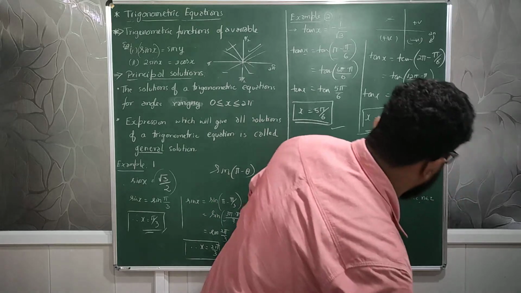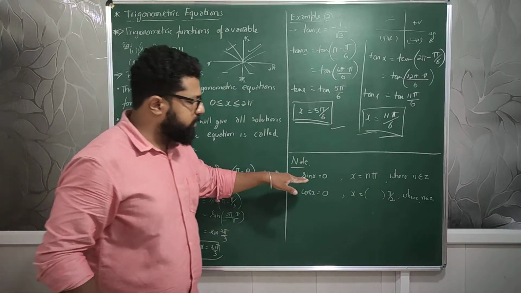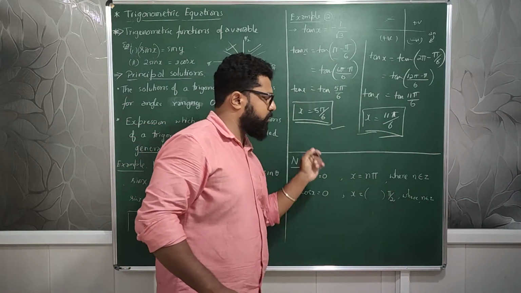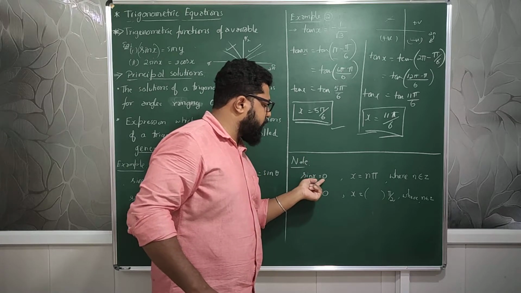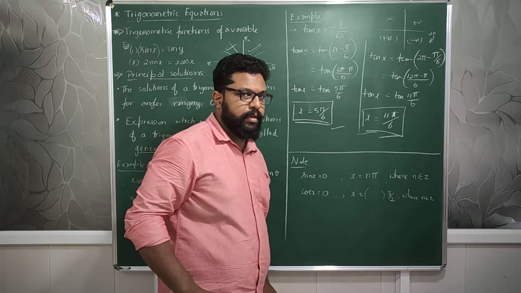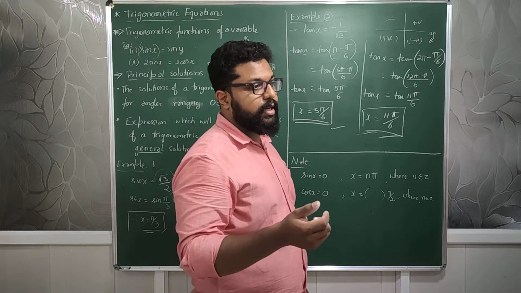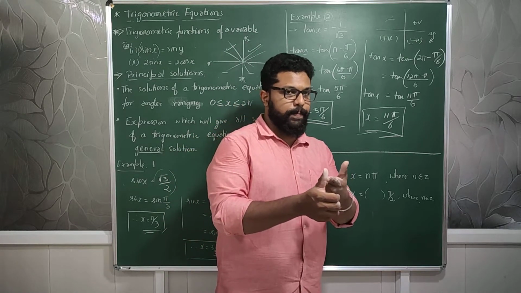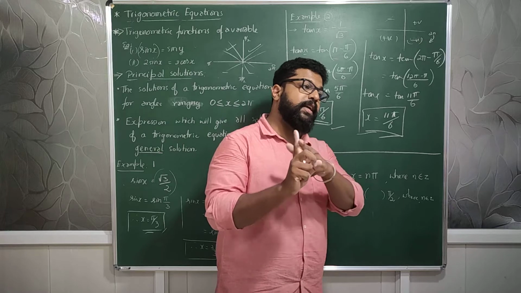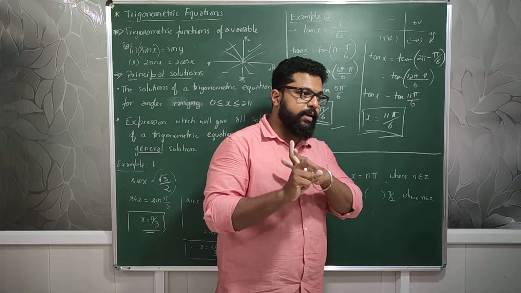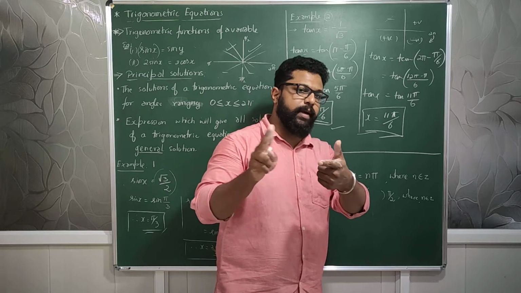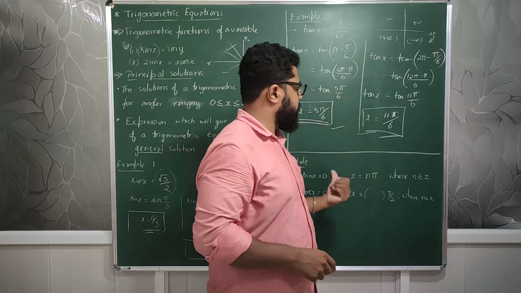And from these observations, forget about these two observations, generally think of sine x is equal to 0. For what values of x is sine 0? One is 0, okay? One is sine 180, that is sine pi. Then any multiple of pi, sine will be 0 itself.